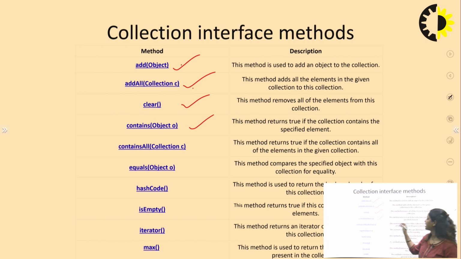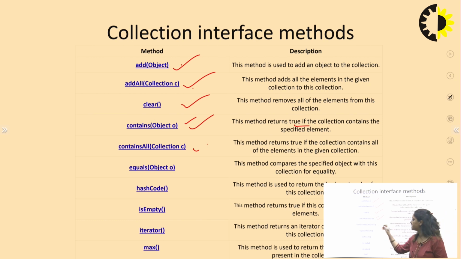Next is contains. It is used to check whether a particular element is present in that list, stack or array, and if that element is present, it will return a true value. So it is a boolean kind of method which will return a boolean value in the form of true and false.